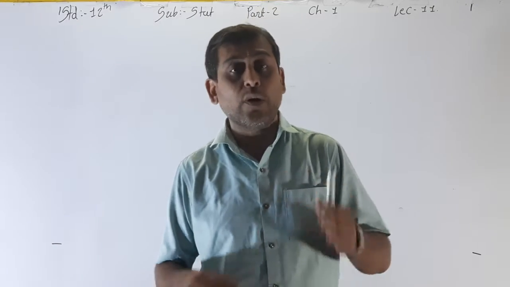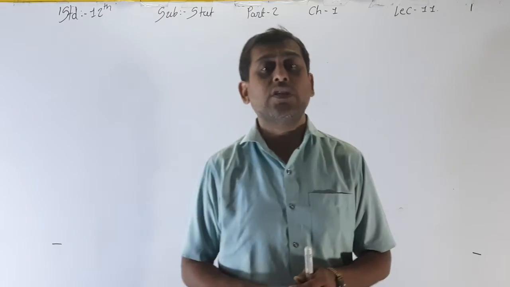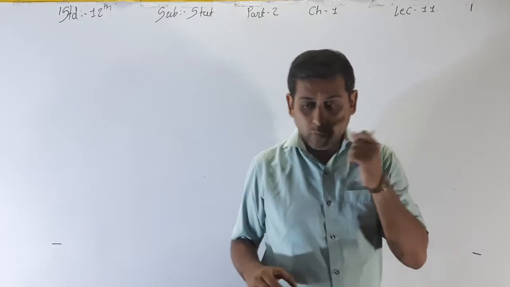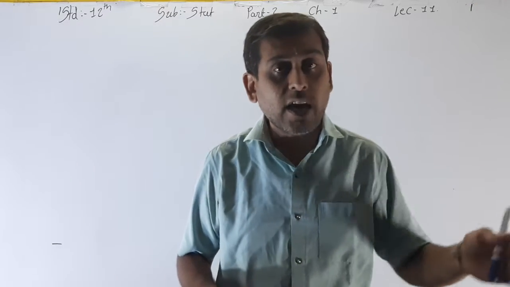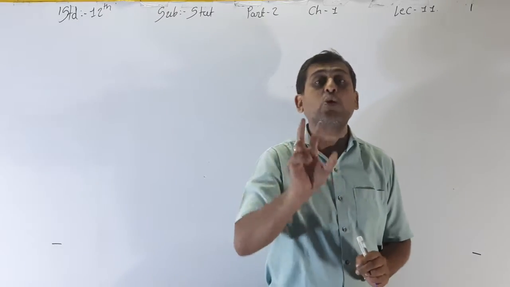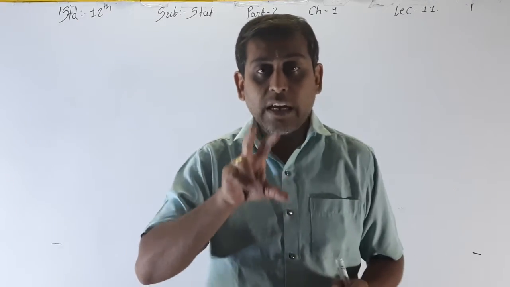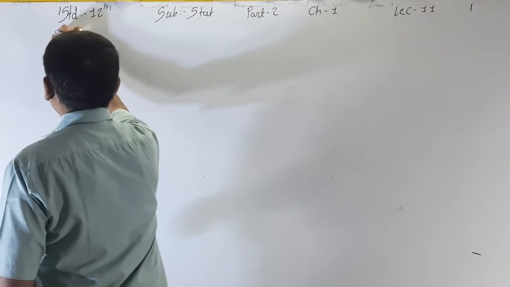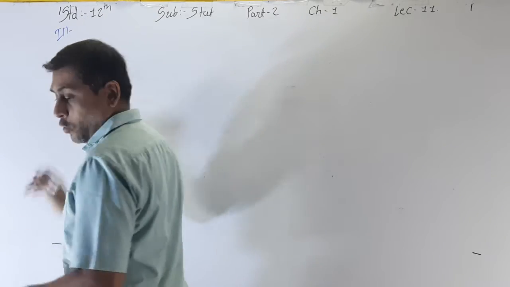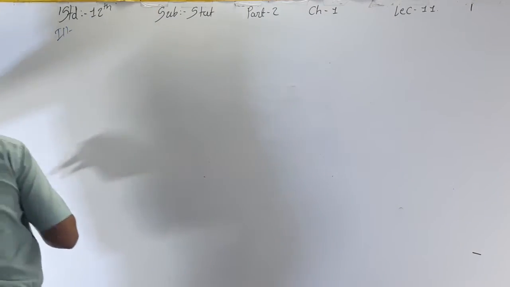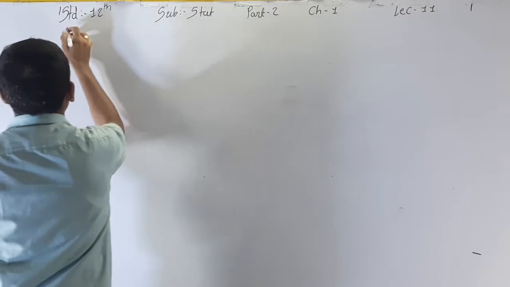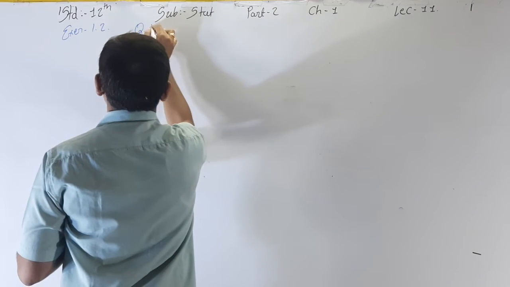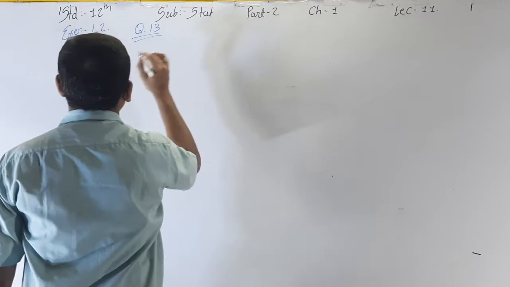Here first of all we have to understand, see, the question is always twisted, so we have to understand what they want to ask. That is 4 couples, that is 8 persons. From 8 persons you have to select any 2 randomly. Okay, so first of all I am writing question number 13, exercise 1.2 question number 13.